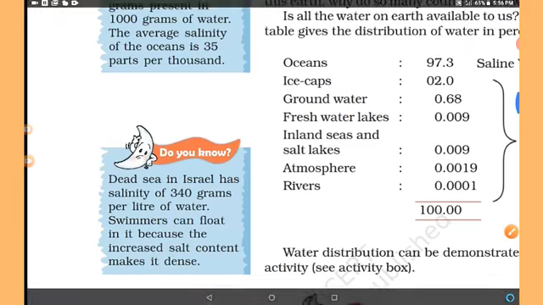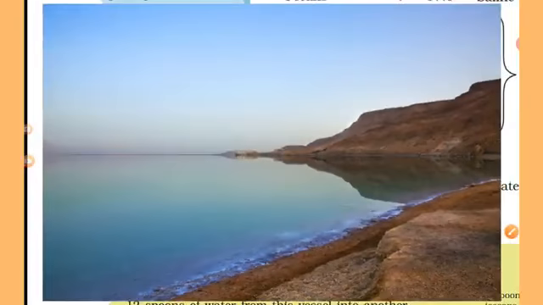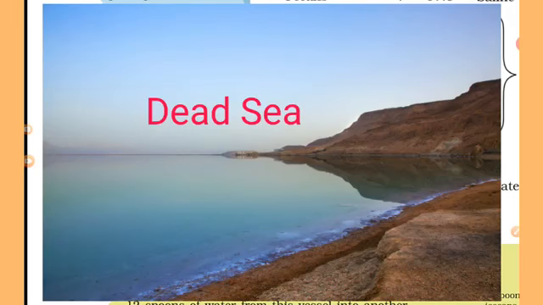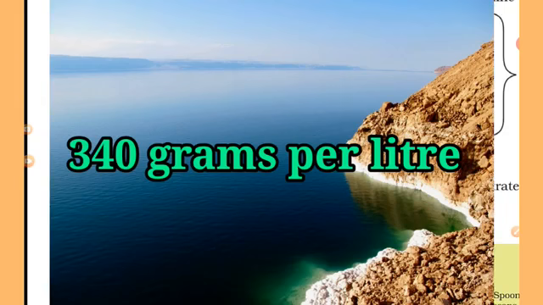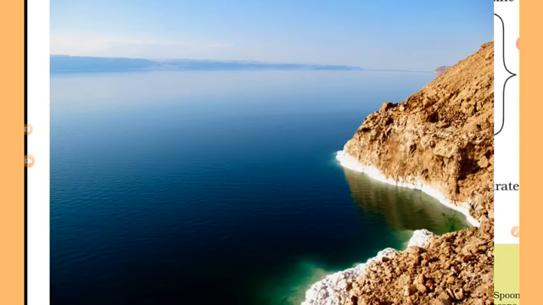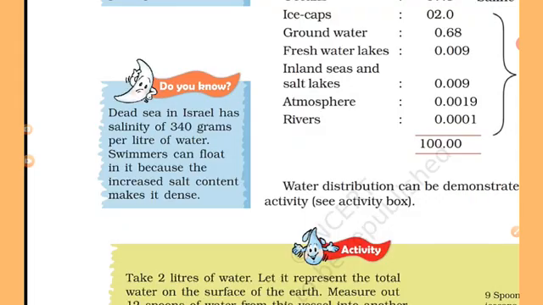Look at this picture of the Dead Sea. The Dead Sea in Israel has a salinity of 340 grams per liter of water. Swimmers can float in it because the increased salt content makes it dense. So this was the distribution of water.